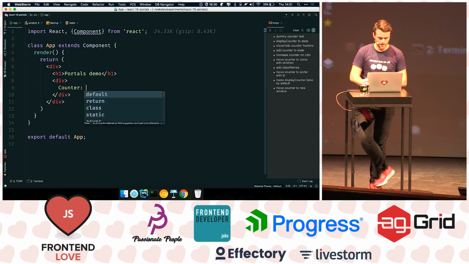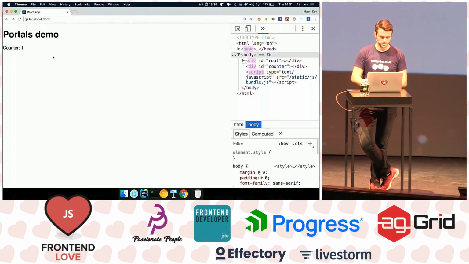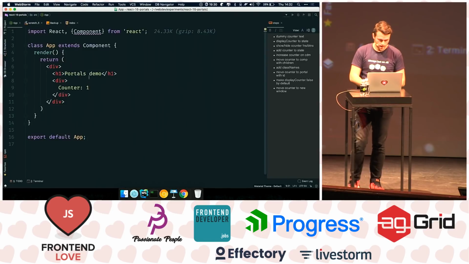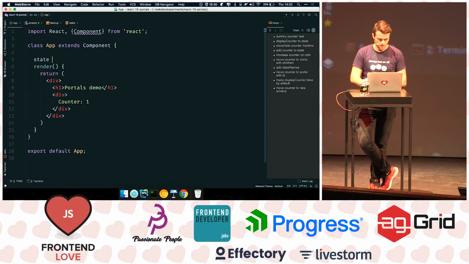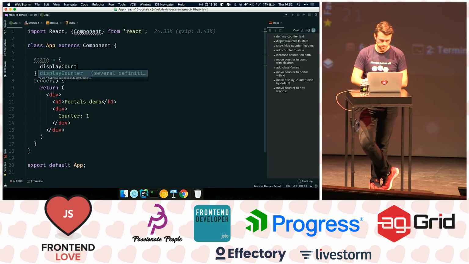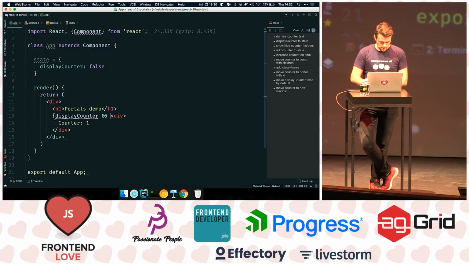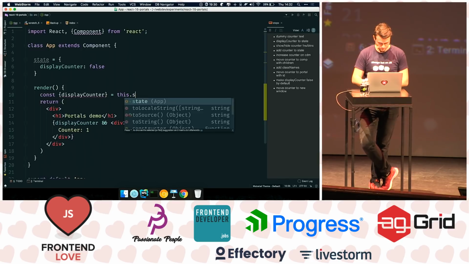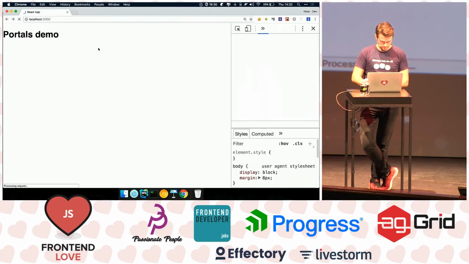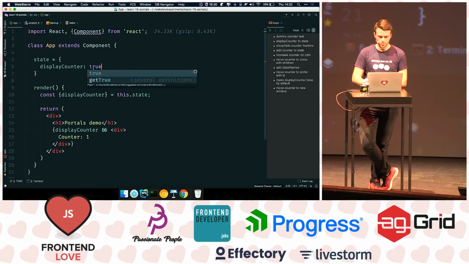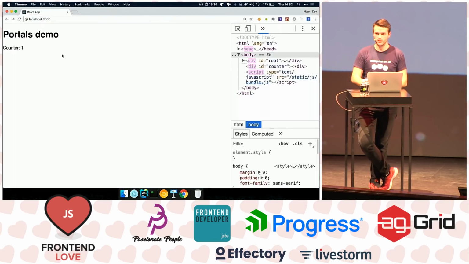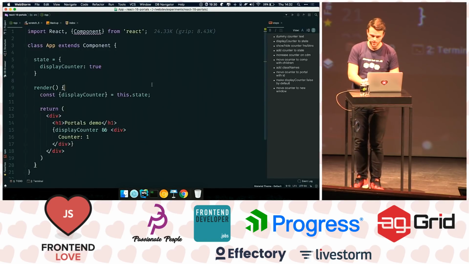So here we're going to add a counter. It's a pretty stupid counter. It doesn't do anything for now. And in my component, I'm just going to add displayCounter into the state, and I'm going to say false. And here I'm going to hide the counter for a second. This will come from the state. And it's gone. If I set this to true, we're going to display the counter. All right, this is pretty basic stuff in React, right?